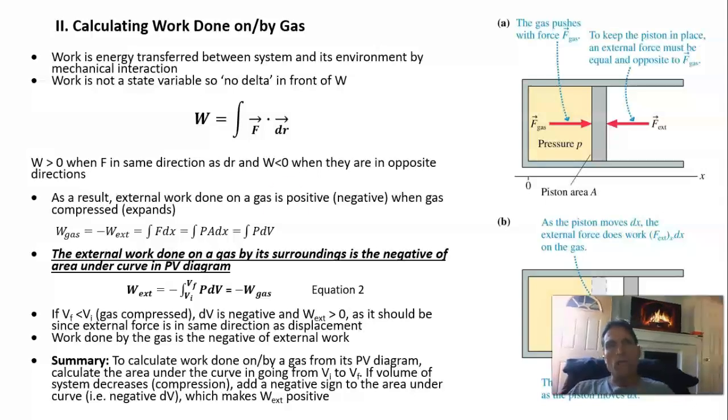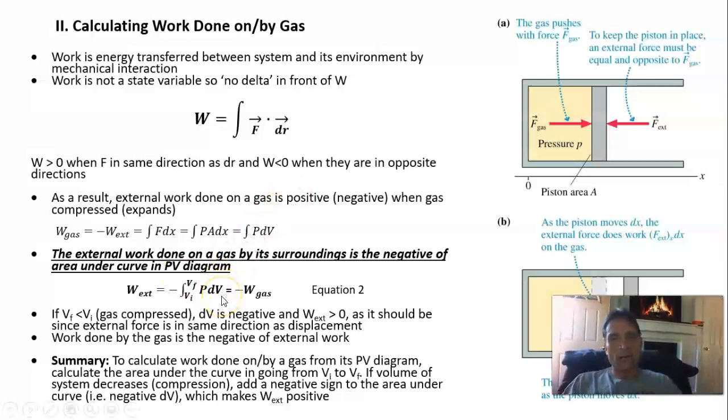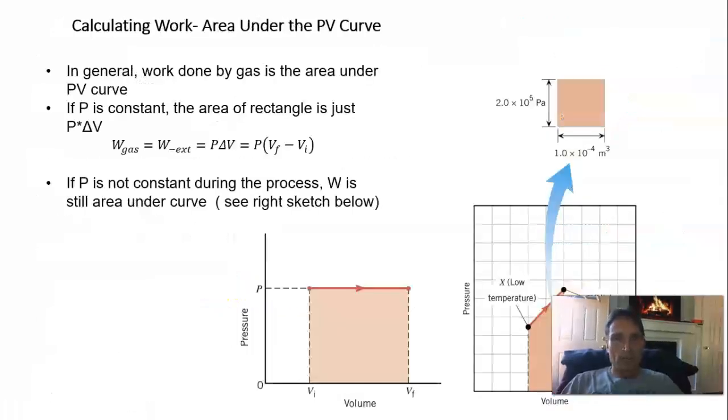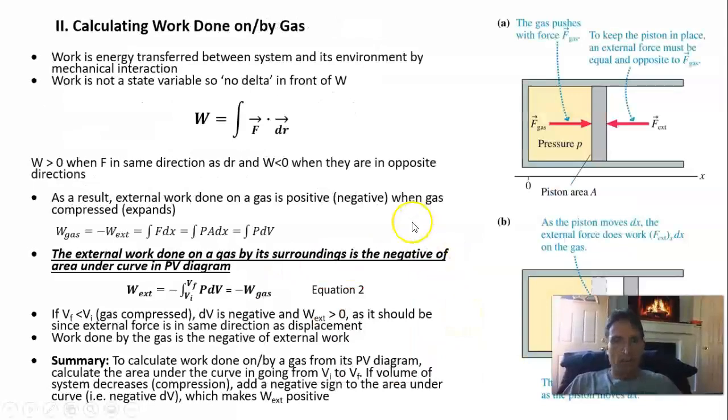And so now if we have the PV diagram for a gas and it's going through a process, we can get the external work done on the gas as equal to the negative area under the P versus V curve, going from V initial to V final. Okay, so let's do an example here. In general, to calculate work, we need to integrate this equation, and integration just means calculating the area under the curve.